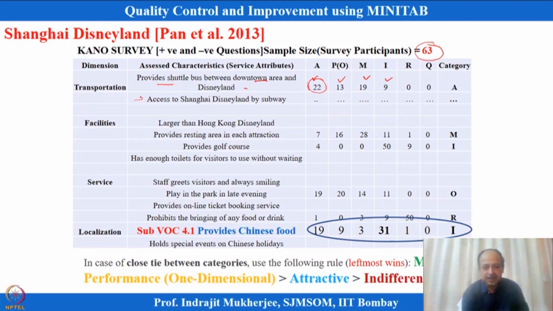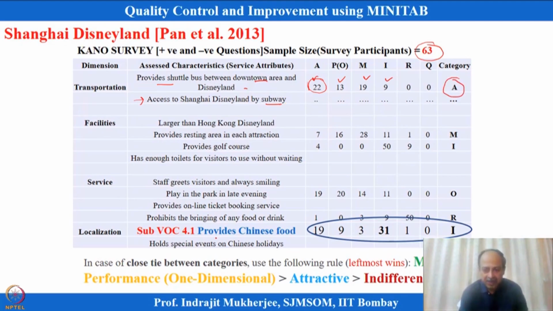Similarly, for the second dimension, which is subway, the next sub voice in transportation. Similarly, there can be other sub voices in transportation, and everywhere we can just categorize over here. So, this is in the attractive category.